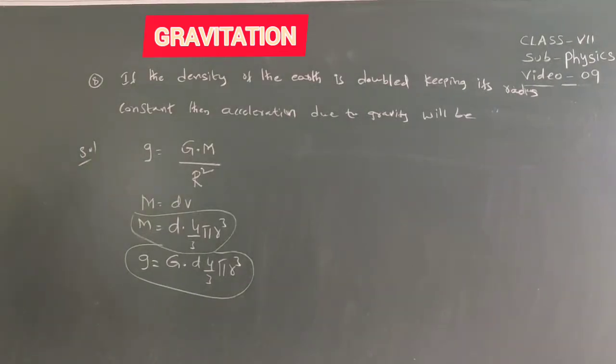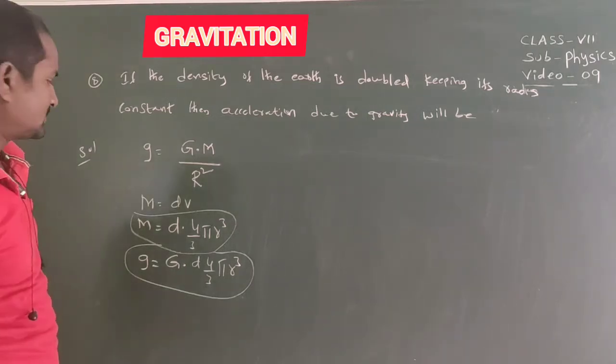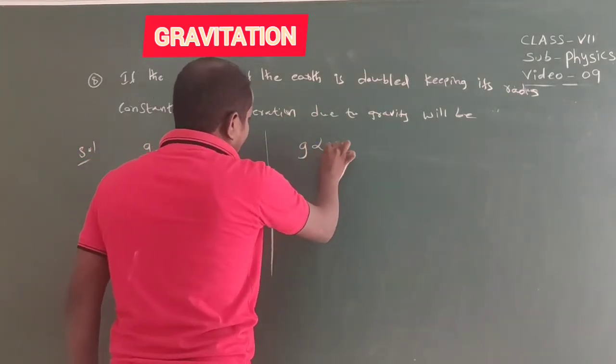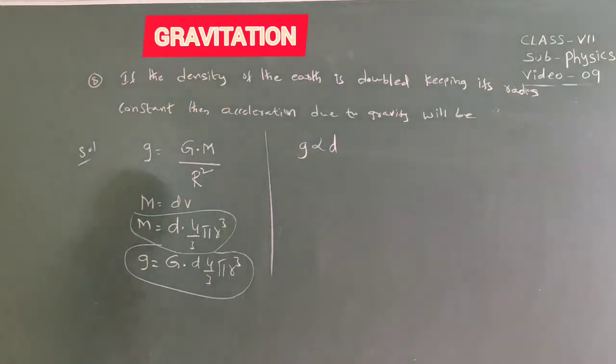From this relation we can write here g is directly proportional to D. Acceleration due to gravity is directly proportional to the density.